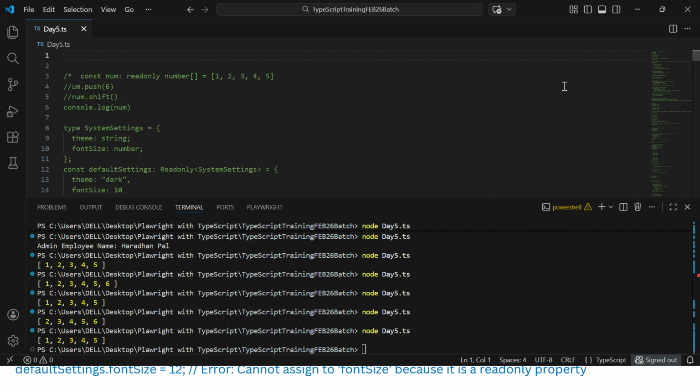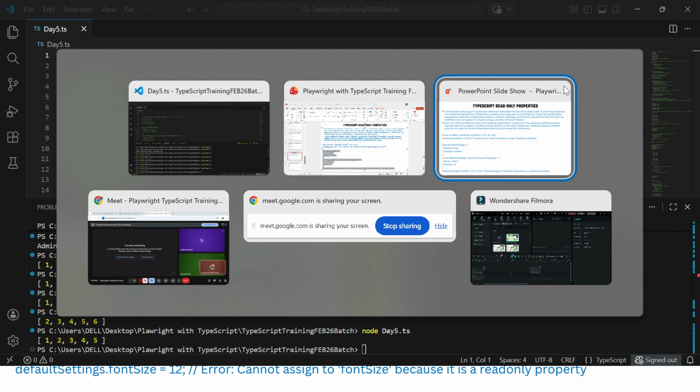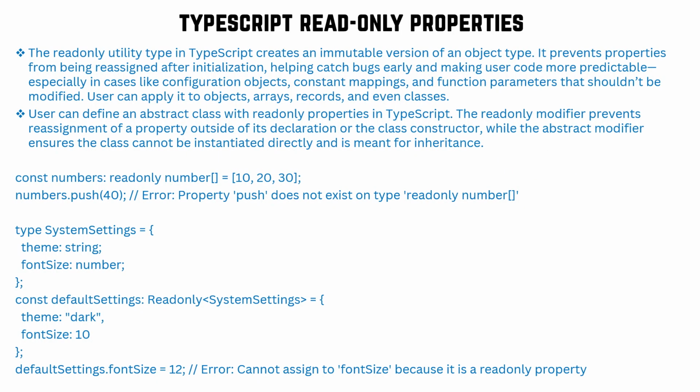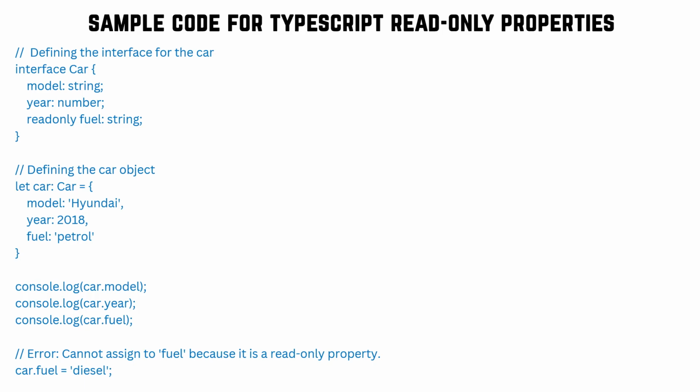Sometimes you do not want to change a value, so you can make it read only. You can view the value but you cannot redefine or redeclare it. It will help you to get an immutable version of this type. Okay, any questions? Then we'll go to the last part of TypeScript today.